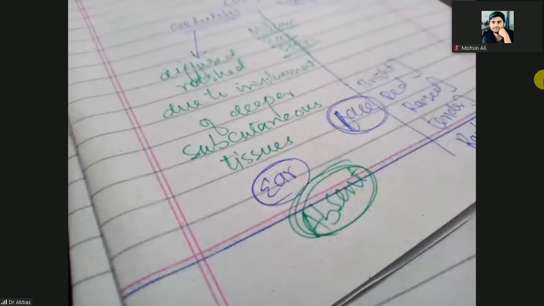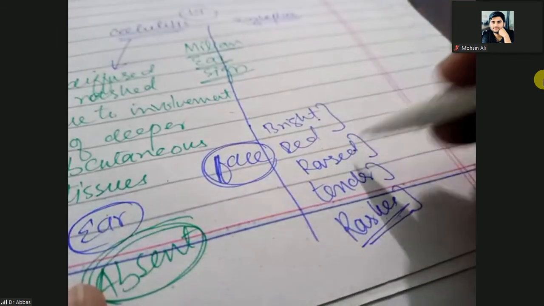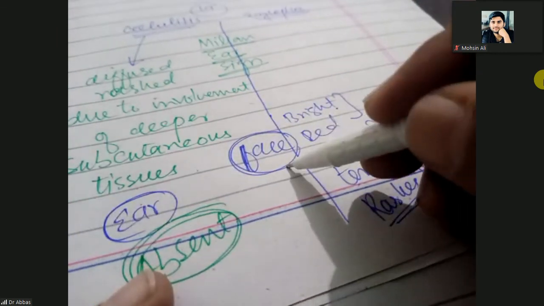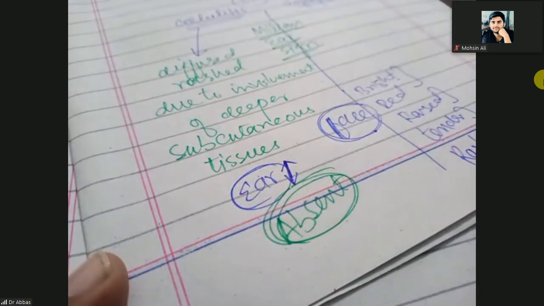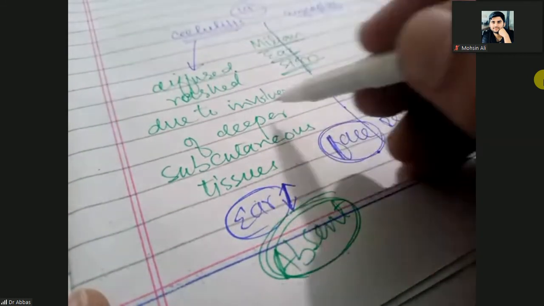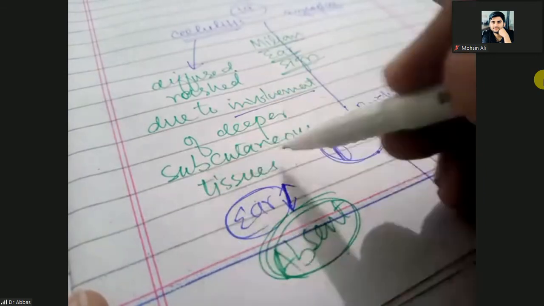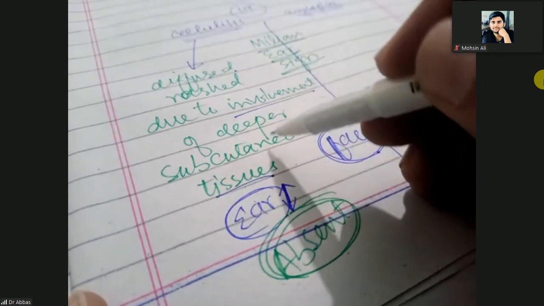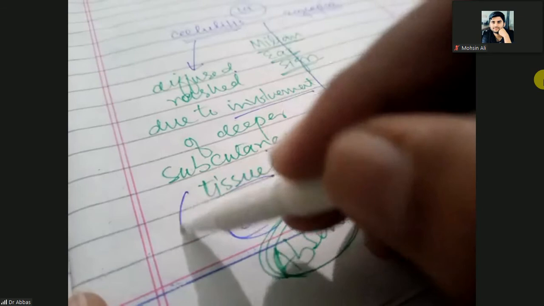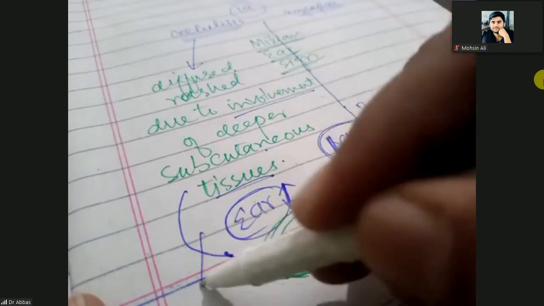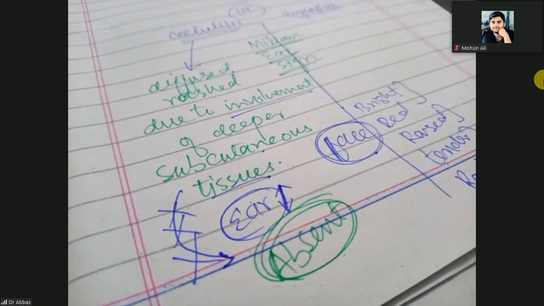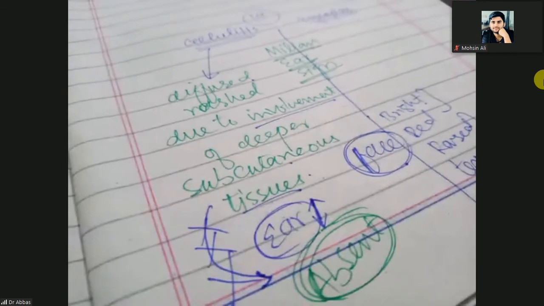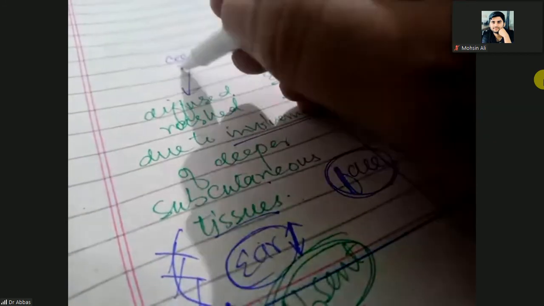Because when these bright red, raised, tender rashes are present on the face but not on the ear, it is because cellulitis involves deeper subcutaneous tissues, and subcutaneous tissues are not present in the ear.